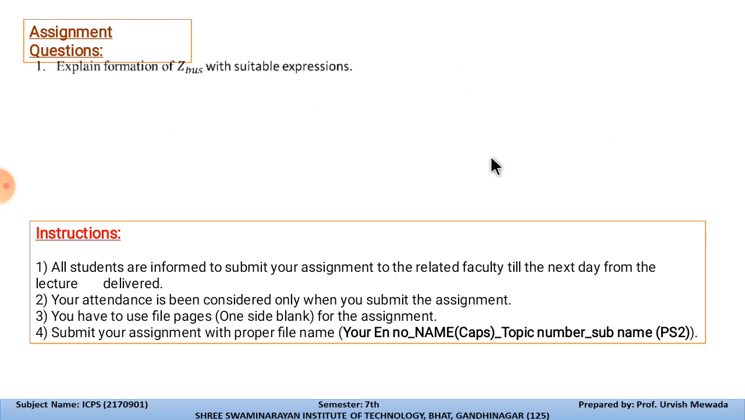Now after this topic we have one assignment question, that is: explain the formation of Z bus algorithm with suitable expression. This is only an assignment question, so there is no worksheet question in this. The instructions related to the assignment question are written below it. Please read it carefully. You can take a snap of this.